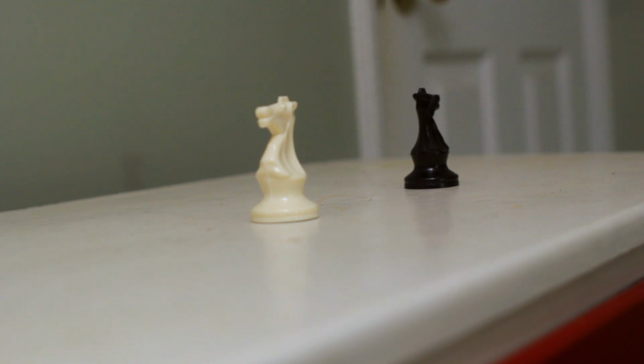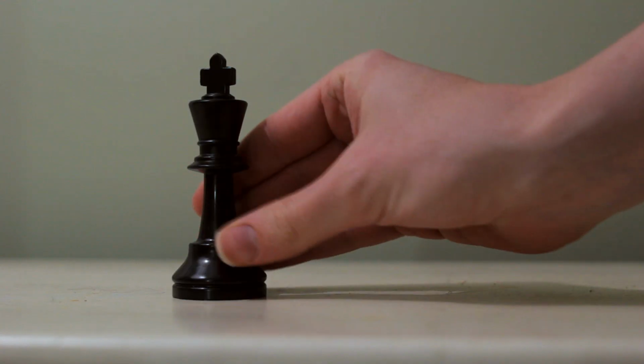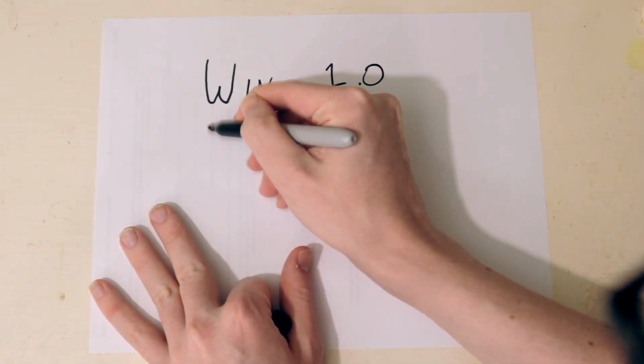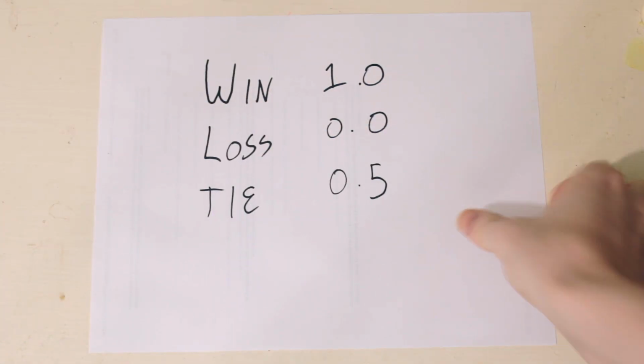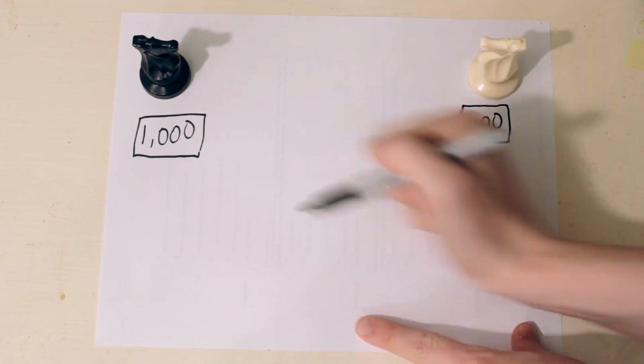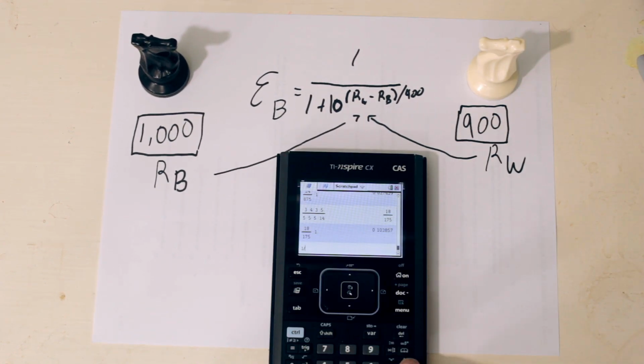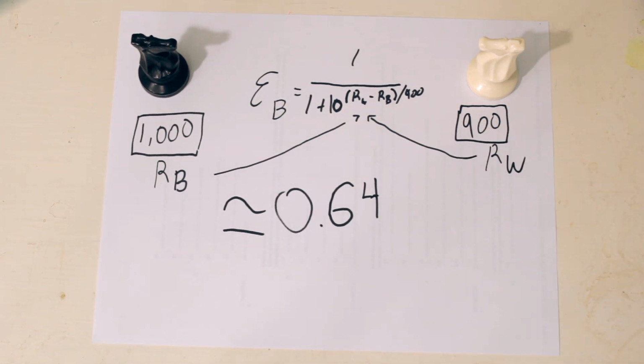Let's break it down. A chess match has 3 possible outcomes: a loss, a win, and a tie. We can assign these results to numeric values, and then we give each player a score. Based on the difference in scores between players, we can predict an outcome. Then, we adjust the scores based on the actual result. In this way, the system learns. We'll get back to the nerdy details a little bit later.